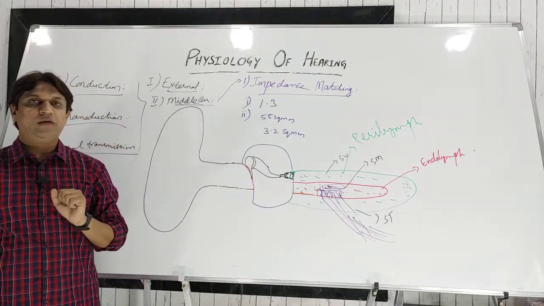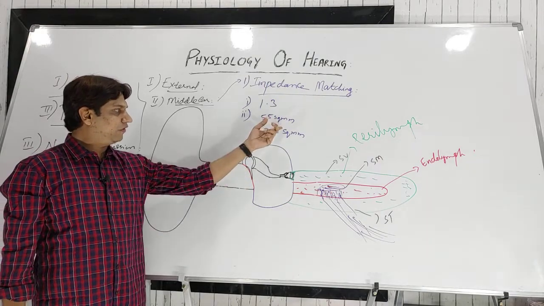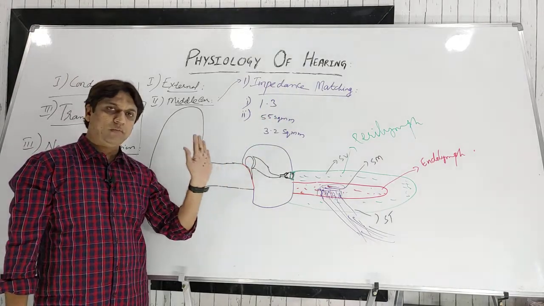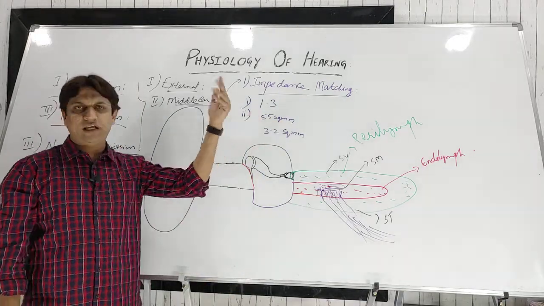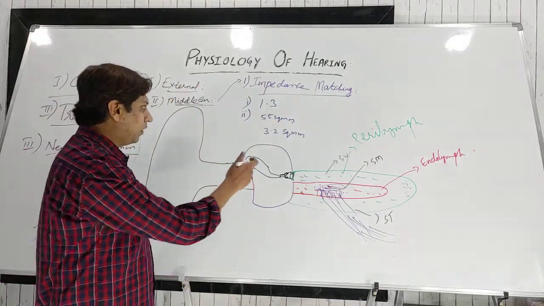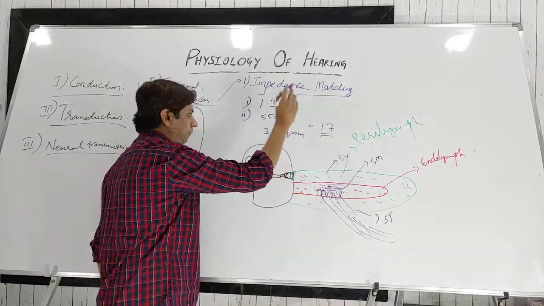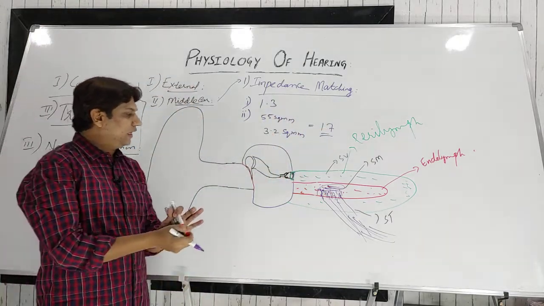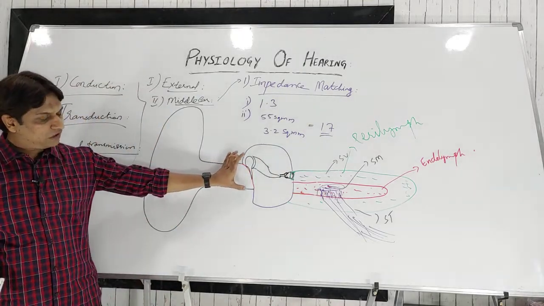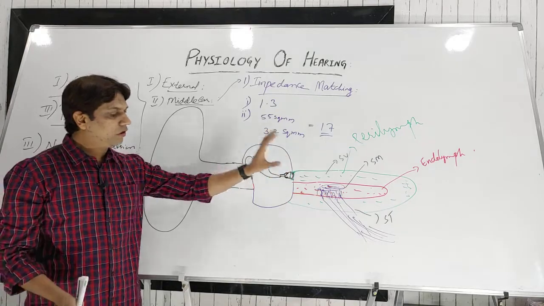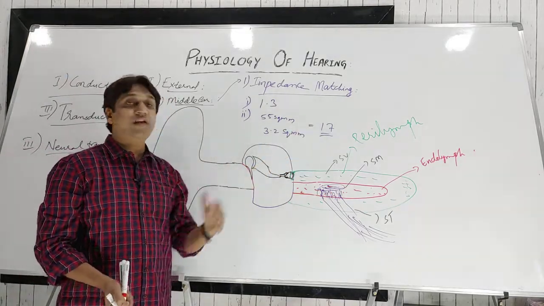square millimeter. However, the effective tympanic membrane surface area is not all of the tympanic membrane, as not all of it will be vibrating; it is 45 square millimeter, but theoretically we'll take it as 55 square millimeter for calculation purpose. So 55 divided by 3.2 will be roughly 17. So it will increase the force of vibration, because the vibration from the larger surface area is concentrated on a smaller surface area, so it will increase the force by 17 times.